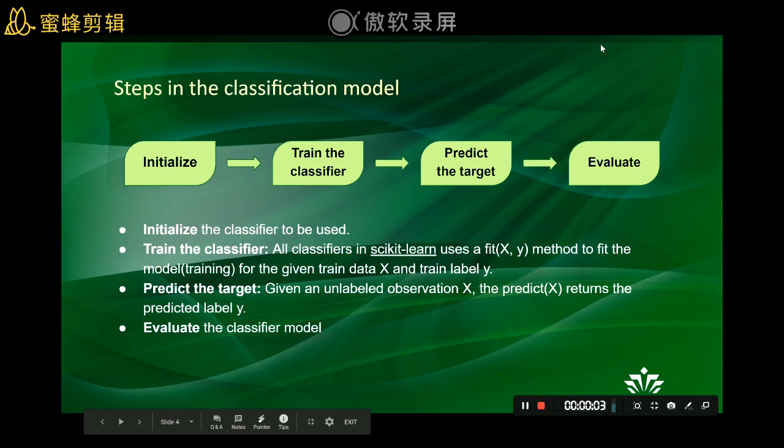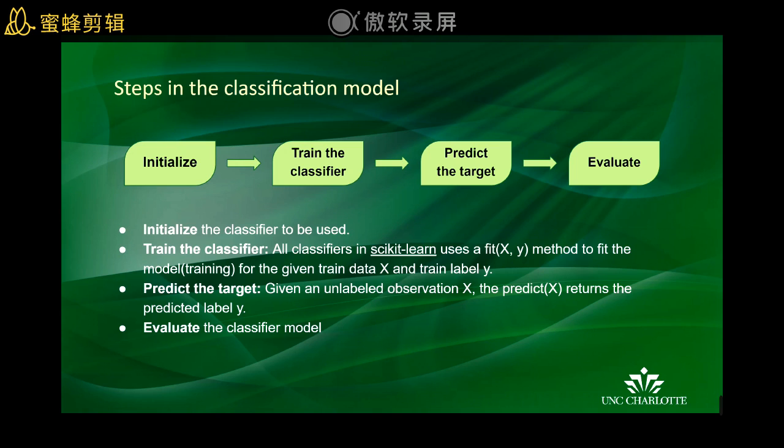What are the steps in the classification model? The first step is to initialize the classifier to be used. The second step is to train the classifier. All classifiers in scikit-learn use a fit(X, y) method to fit the model for the given train data X and the train label y. The third step is to predict the target. For a given unlabeled observation X, predict(X) returns the predicted label y. The last step is to evaluate the classifier model.